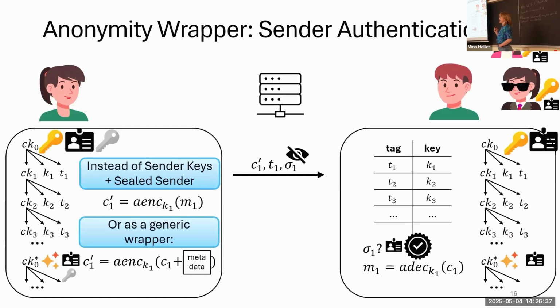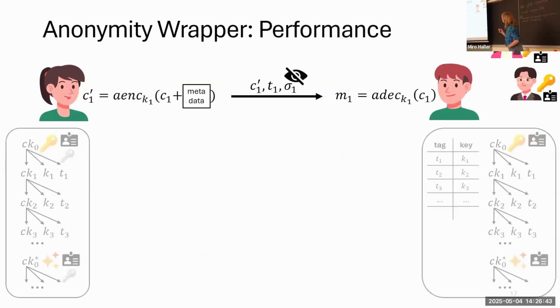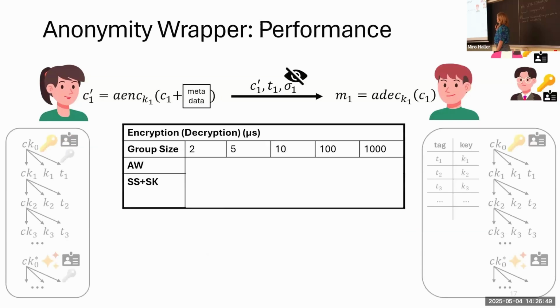Now we compare this against Signal's current approach, the performance. Signal uses the sealed sender on top of the sender keys protocol. So we first compared encryption and decryption times for our approach against Signal's approach.